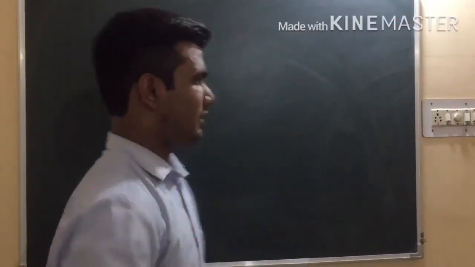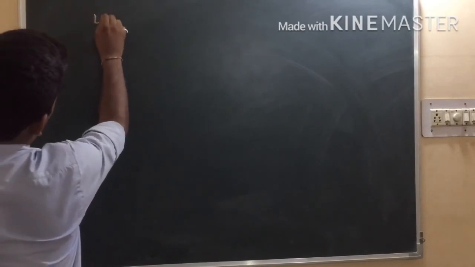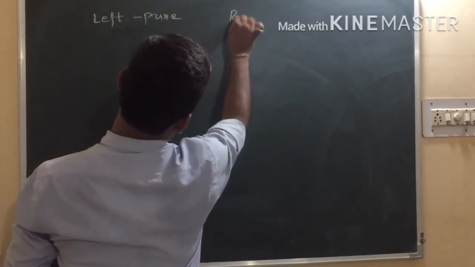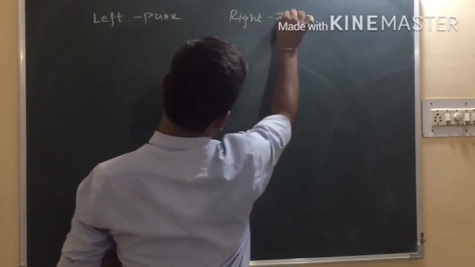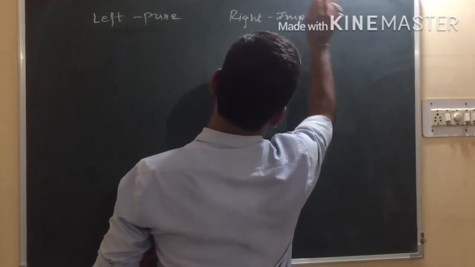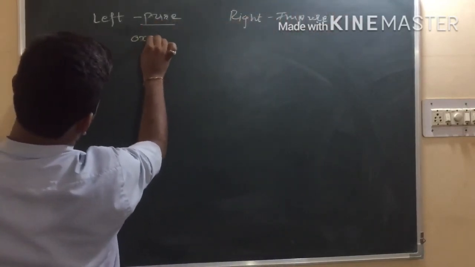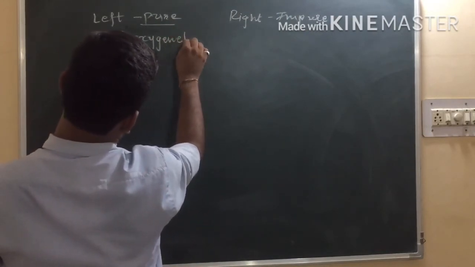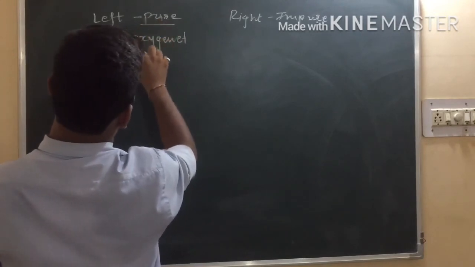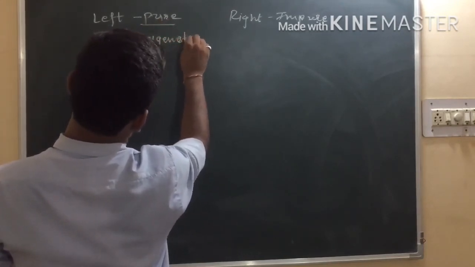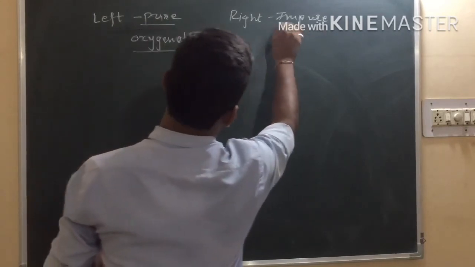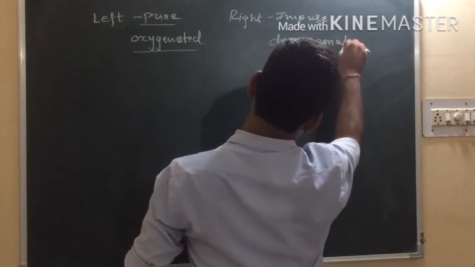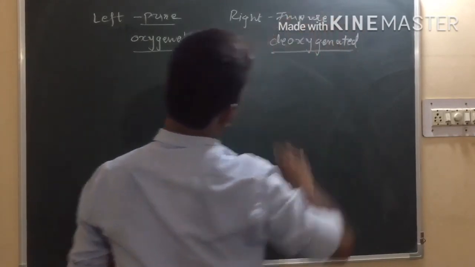Simple. It is clear from the video that on the left side is pure blood, and on the right side impure blood. Pure means oxygenated blood, and impure means deoxygenated blood, right?